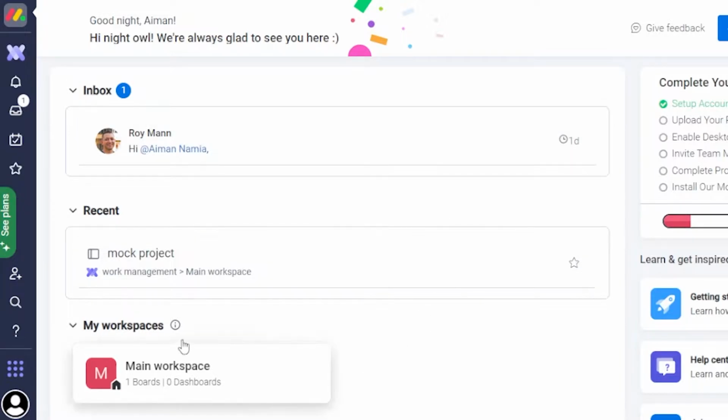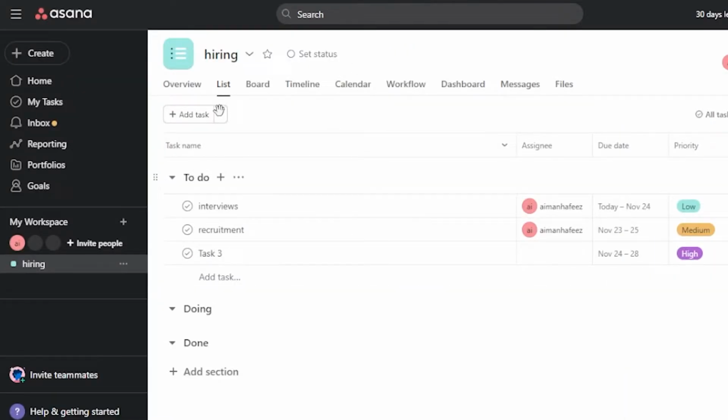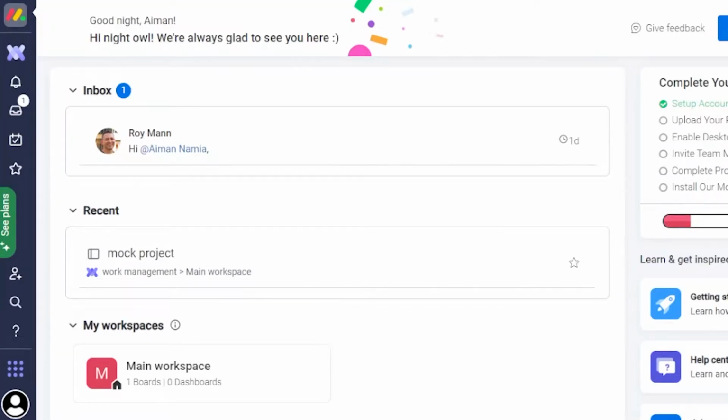As you can see, their interface is very neat and also very aesthetic. You get all the things right here. On Asana, you also get all the things right here. They have a menu and everything, so you can access everything very easily. So what is Monday and how can you get started with Monday?